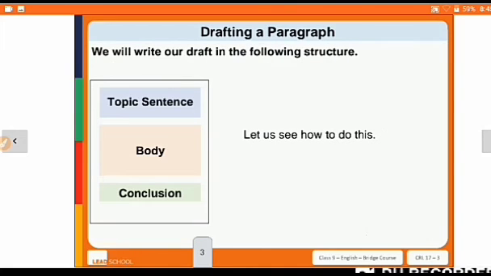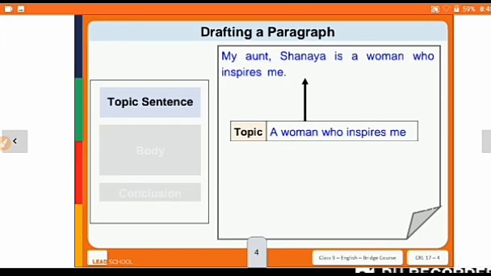So we will write our draft in the following structure. Let's see how to do. First topic sentence, then body, and then conclusion. So my aunt Shania is a woman who inspires me. So that is our topic. So from the topic, a woman who inspires me, we will write the topic sentence. We will not give the title, but a topic sentence, like my aunt Shania is a woman who inspires me.